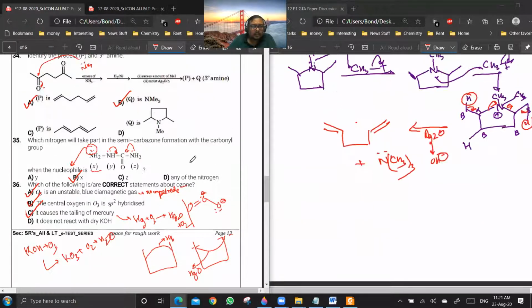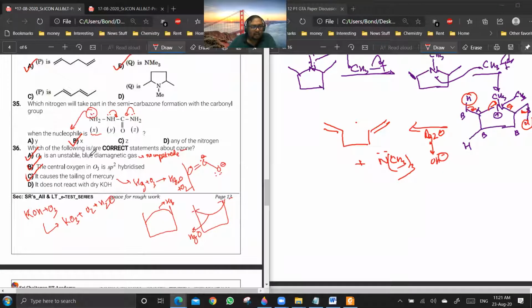36. 36 is a fact-based question. Ozone is unstable, that is true, and it is a blue diamagnetic gas, that is also true. But the color blue is not due to unpaired electrons, because there are no unpaired electrons in ozone. So it has to be due to charge transfer only. Getting a point? Yes or no? Yes, sir. B. The central oxygen atom of ozone is sp2 hybridized, that you can get from the structure.